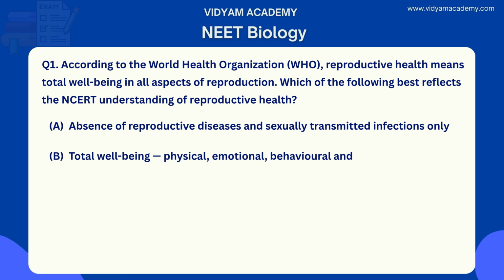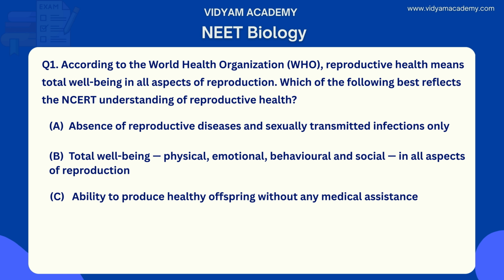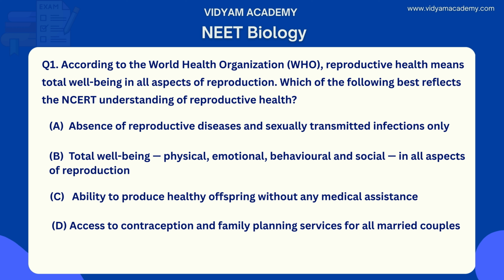Option B, total well-being, physical, emotional, behavioral and social in all aspects of reproduction. Option C, ability to produce healthy offspring without any medical assistance. Option D, access to contraception and family planning services for all married couples.